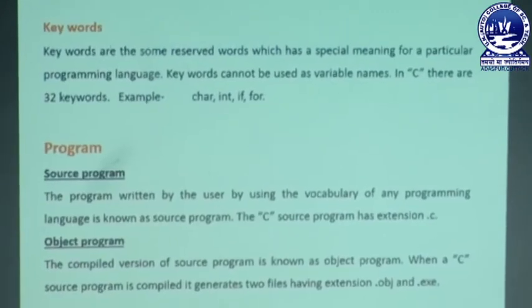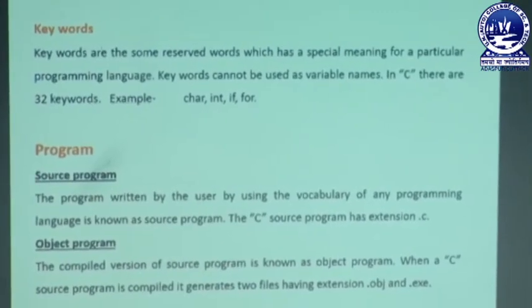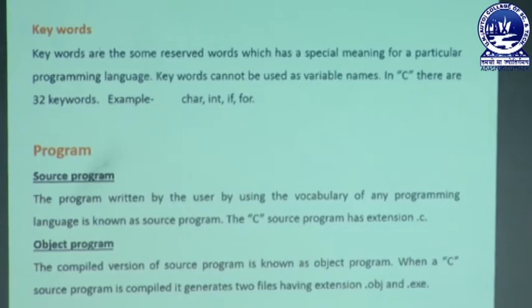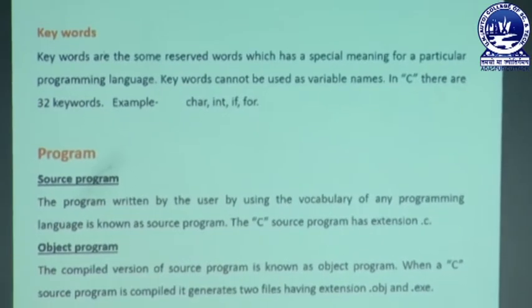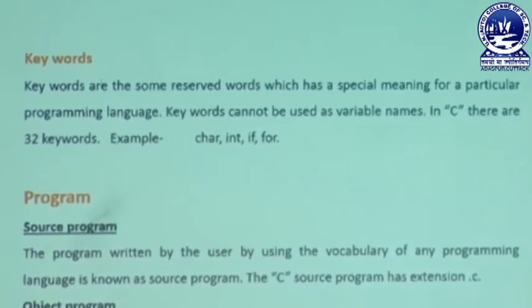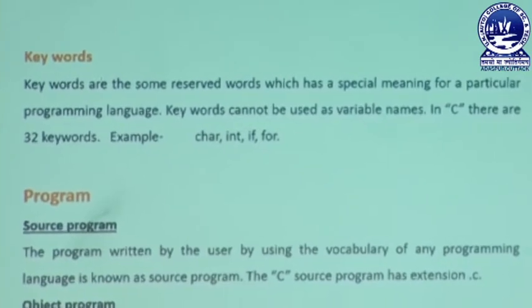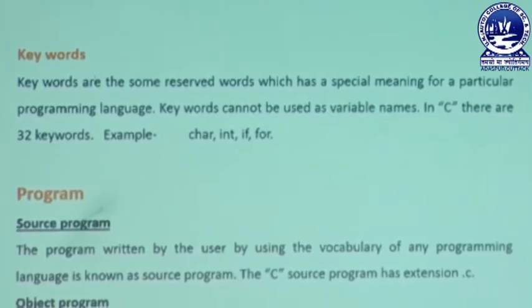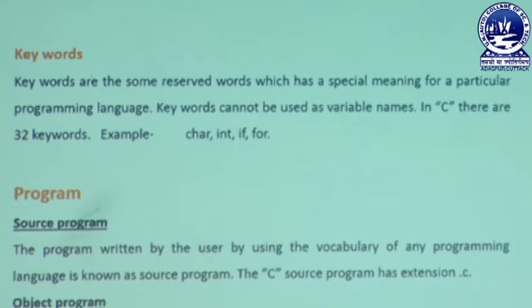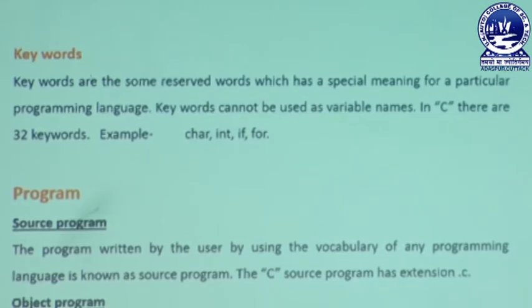That is, the first term that comes is your keyword. So keywords are some reserved words which have a special meaning for a particular programming language. So keywords cannot be used as variable names. In C there are 32 keywords. For example, char, int, if and for.